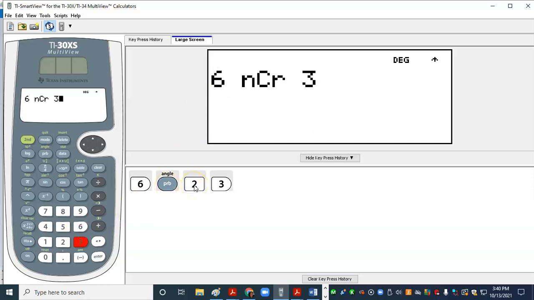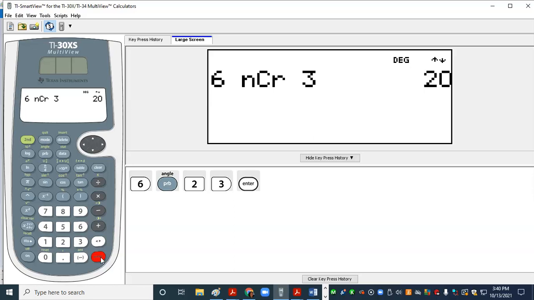I selected 2 because it was the nCr, and then I just put in my last number here, which is the group size 3, and I'm going to hit enter. And we get the answer that there's actually 20 different groups of 3 where the order doesn't matter that we can make from those group of 6 superheroes. So that's how we do a combination problem.